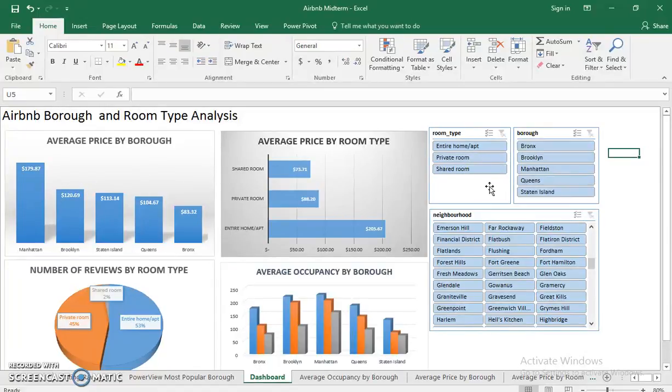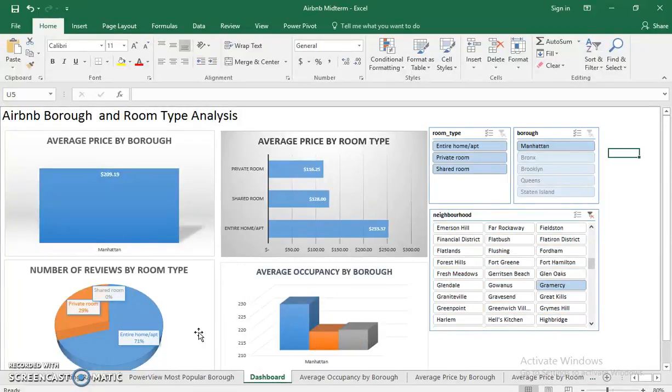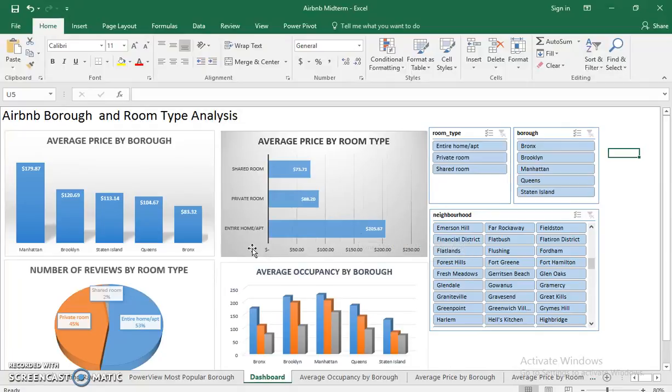Now let's play with the neighborhood filter, which I find very interesting because it allows you to find your own neighborhood here and just explore and see what's happening in your neighborhood in terms of Airbnb, or foreigners coming to visit and stay at your locations. Now for fun, let's look at the neighborhood around Baruch, Gramercy. We'll see that most of Gramercy is entire homes/apartments, and it's very expensive to live in Gramercy, more so on average than all the other boroughs combined.